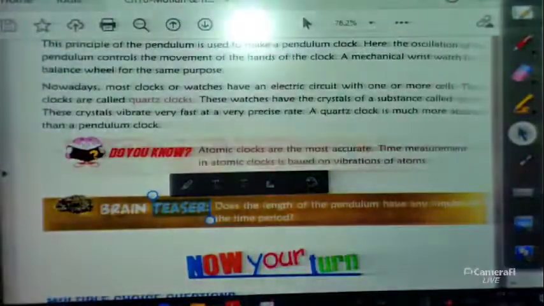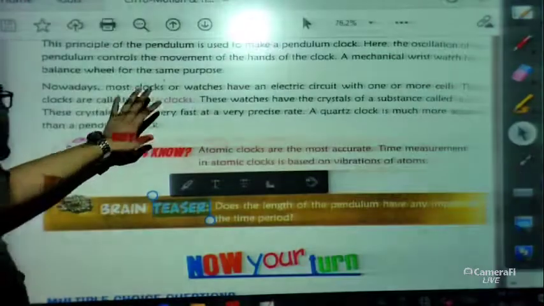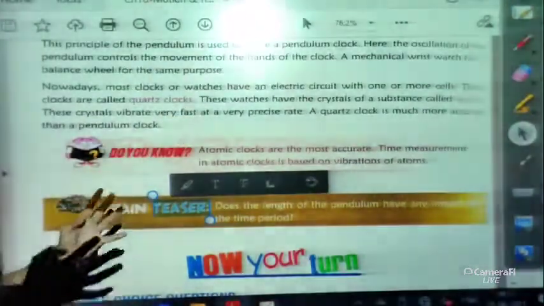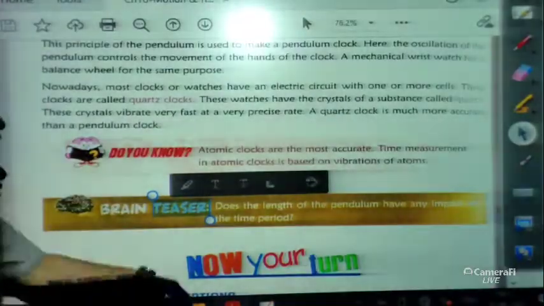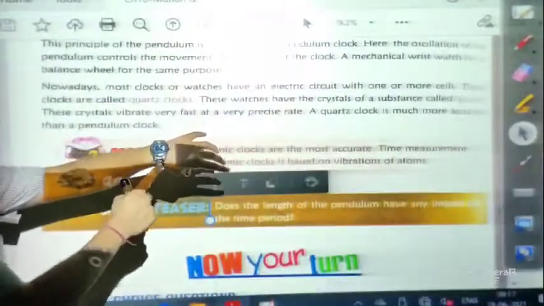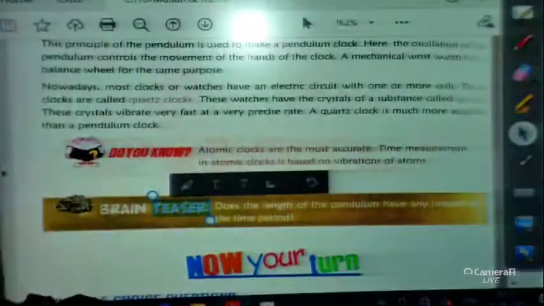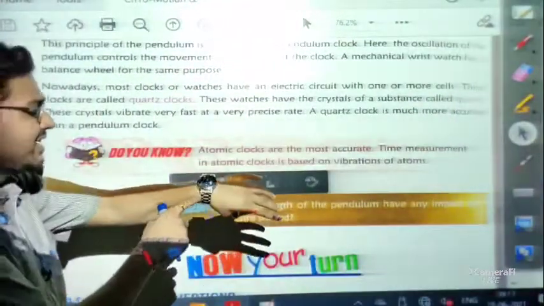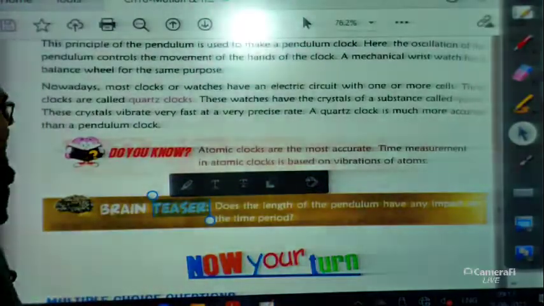Nowadays we are not using hanging wall clocks or this kind of clocks. We are using quartz clocks or this kind of watches. I hope many of you are using this kind of watches. We prefer them because an electric circuit is there in these watches and it needs some battery.